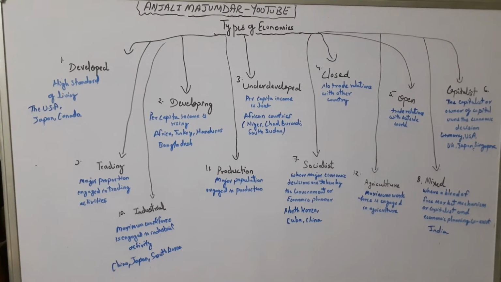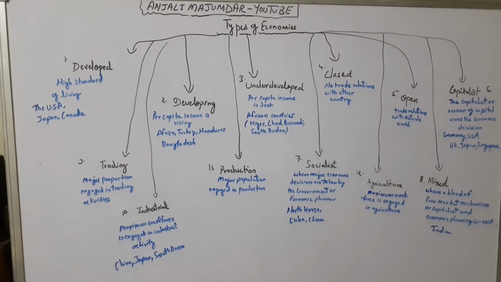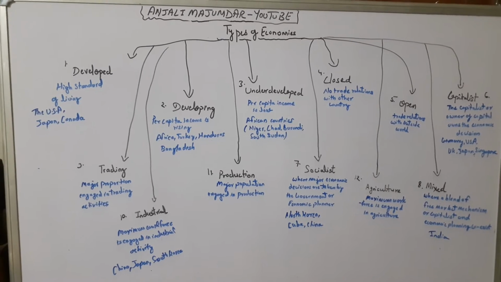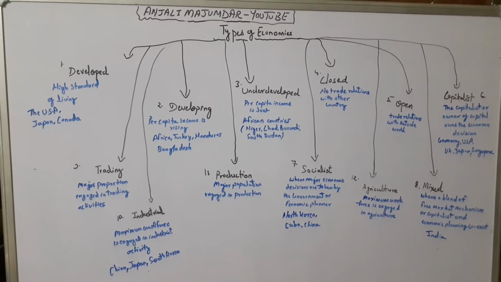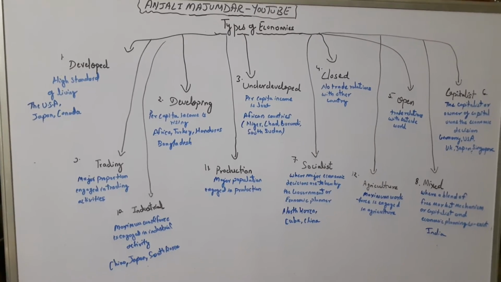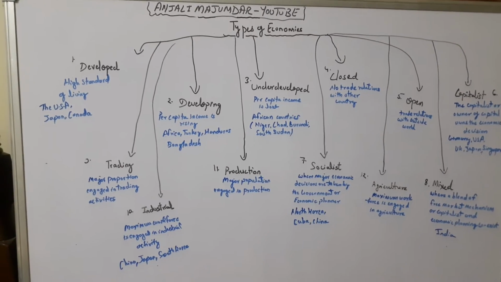What I mean to say here is that all these countries follow certain methods of production, consumption and exchange activity based on certain rules and regulations. That system we refer to as an economic system. So let's start with the meaning.